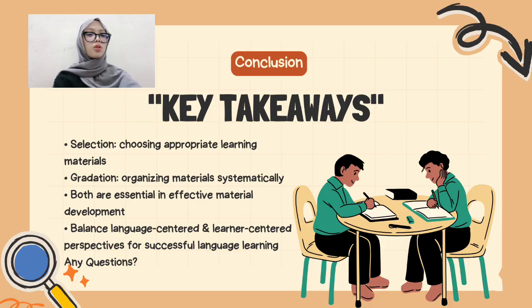This means we cannot only focus on language structure and system alone, but we must also always consider who our students are, what their needs are, and how best to help them learn. This balance between the two perspectives is ultimately what will create truly successful and meaningful language learning. That's all from Group 2.